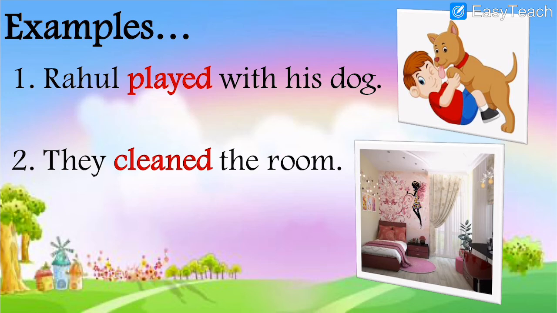So examples. Rahul played with his dog. Here the verb is played. As you can see how Rahul is playing with his dog, right? Very cute dog, and how he loves Rahul. So Rahul played with his dog. Played is past tense. Over here you can see ed is added, right? So as I had told you, when you want to change the verb into past tense, you can add d or ed. That is simple past tense.